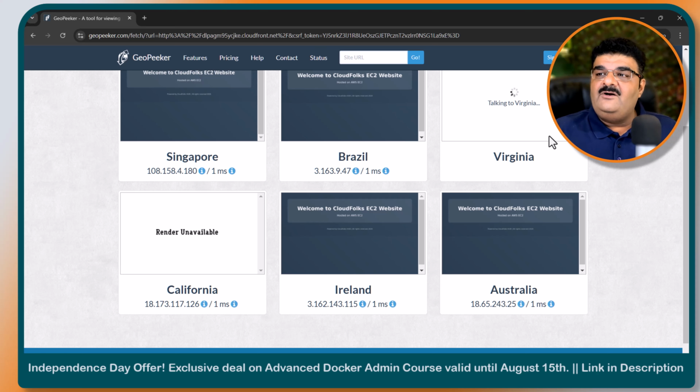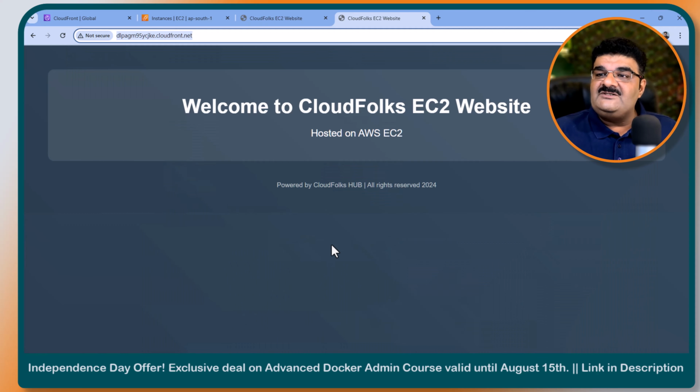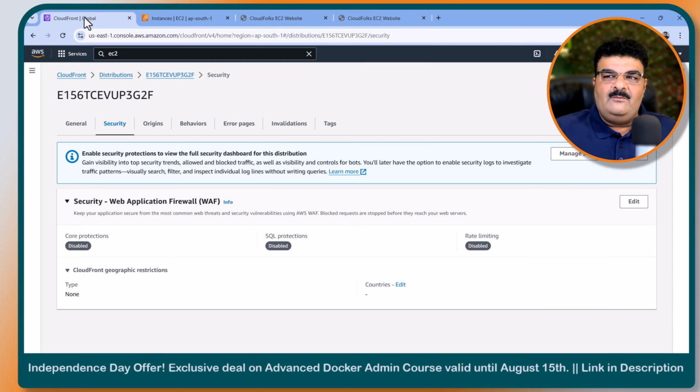Now I want this website to be restricted from India and Brazil. Why am I choosing this? Because I can test this, as I am from India. Yeah, it is not allowing me to open the file, and we get a message. Okay, so I can give you a demo about it.